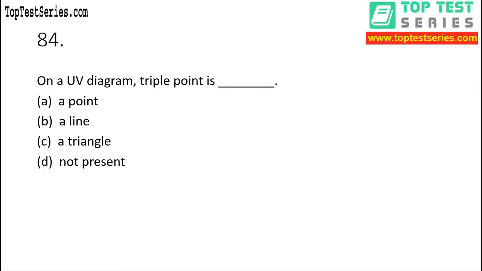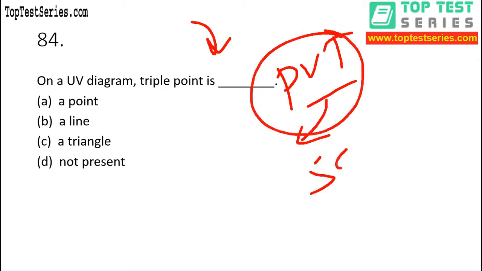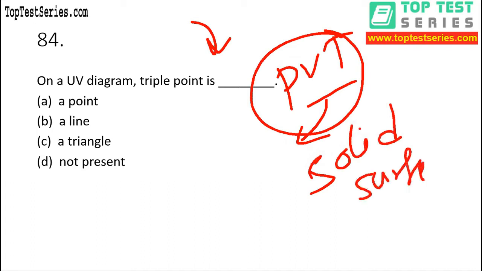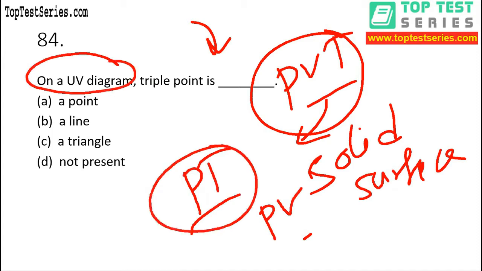On a UV diagram, the triple point is, first of all, a concept we get from the PVT diagram. In PVT diagrams, we generally study the PVT solid surface. We study this solid surface, and the PT diagram as well as the PV diagram also. So my dear, when we are talking about the UV diagram, we must know what is happening in the case of the PT diagram and what is happening in the case of the PV diagram.